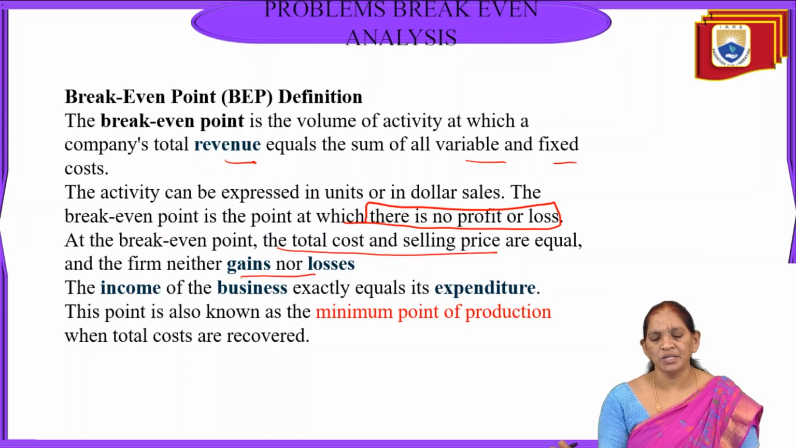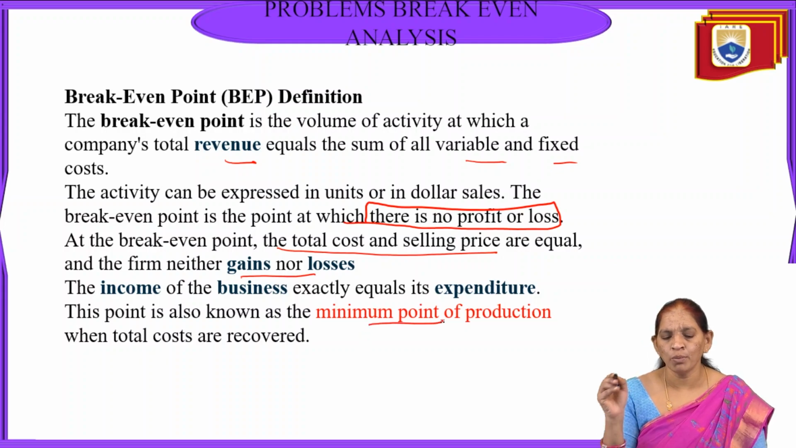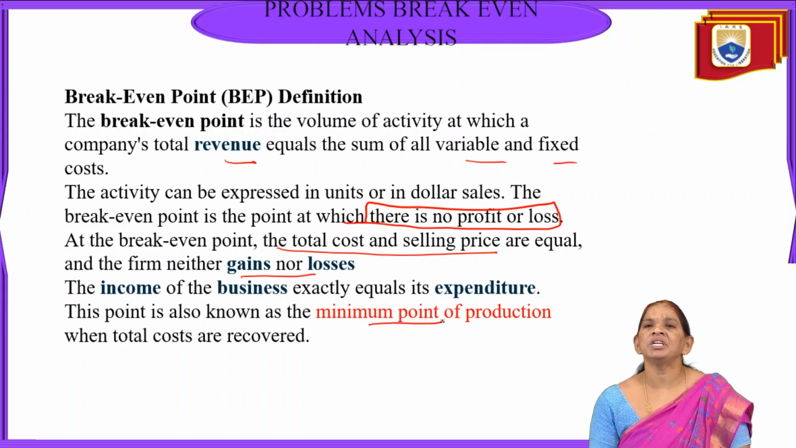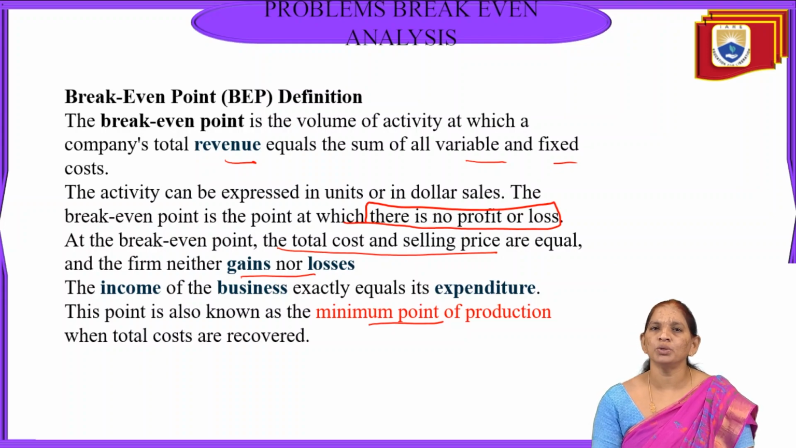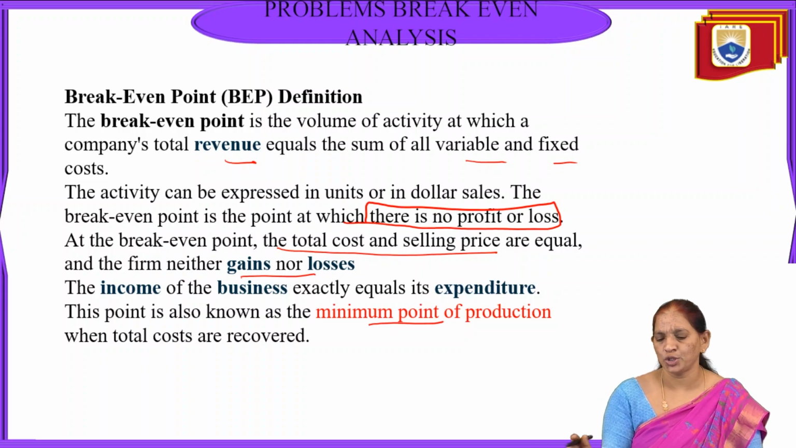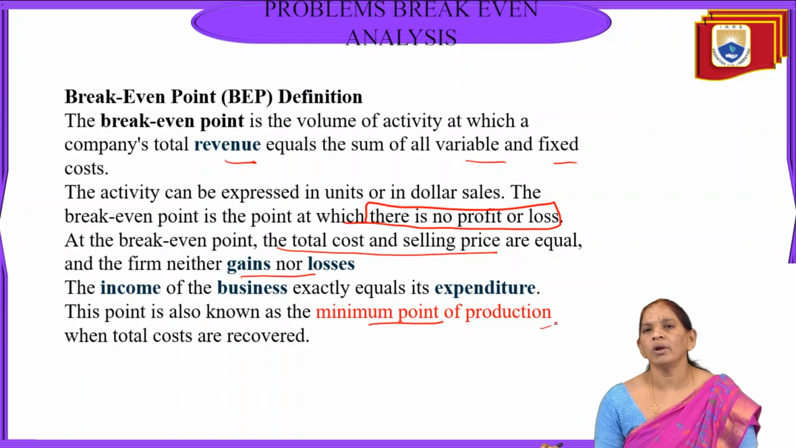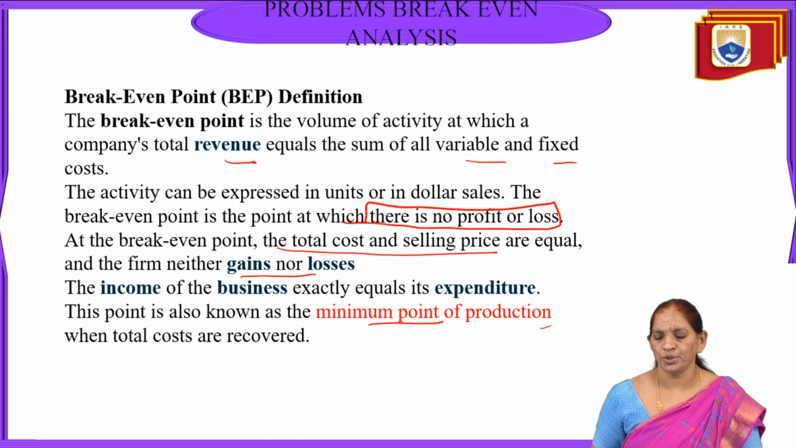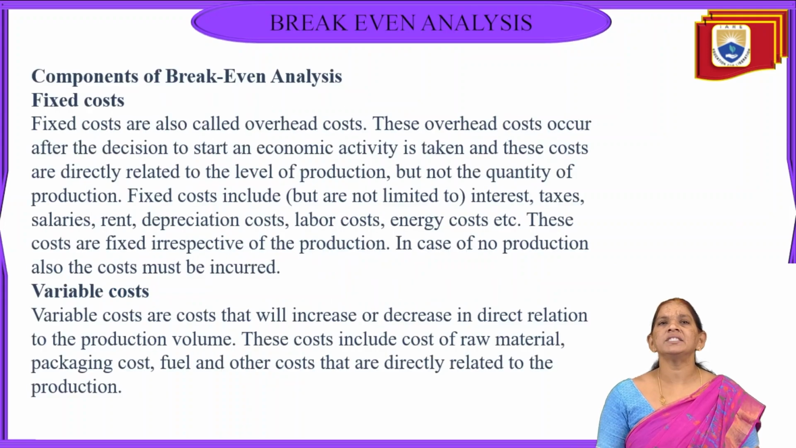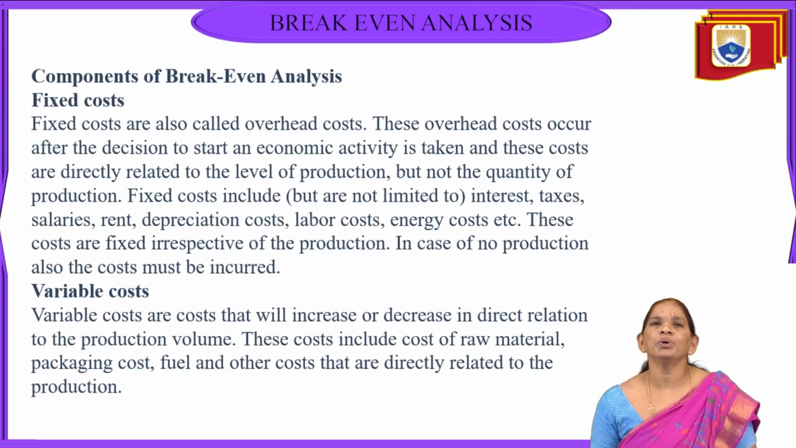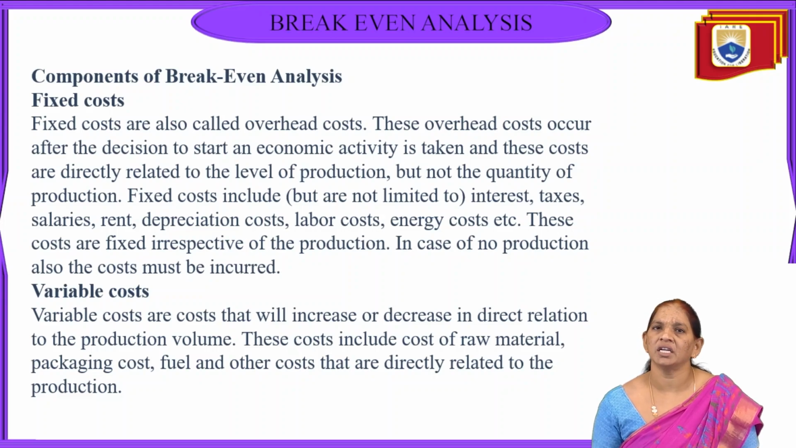So this point is also known as the minimum point of production. It means at this point the organization is able to recover the total cost which they incurred in the production. That's why the cost recovered by the organization is sometimes called the minimum point of production. And now we'll see what the components of this break-even analysis are.